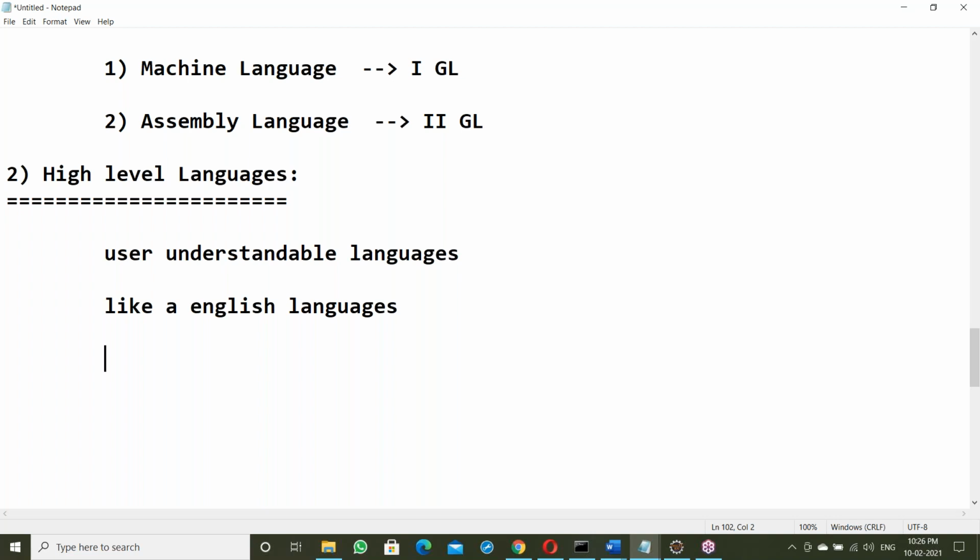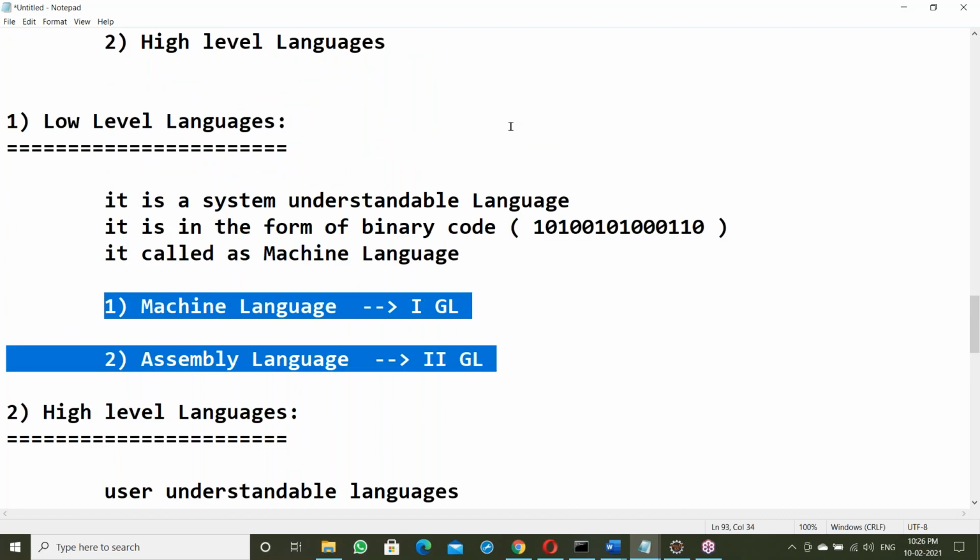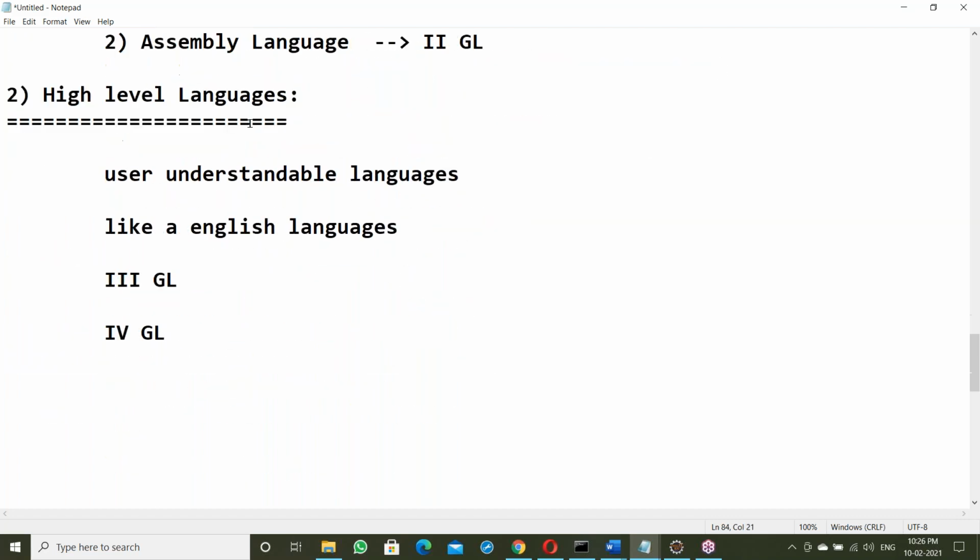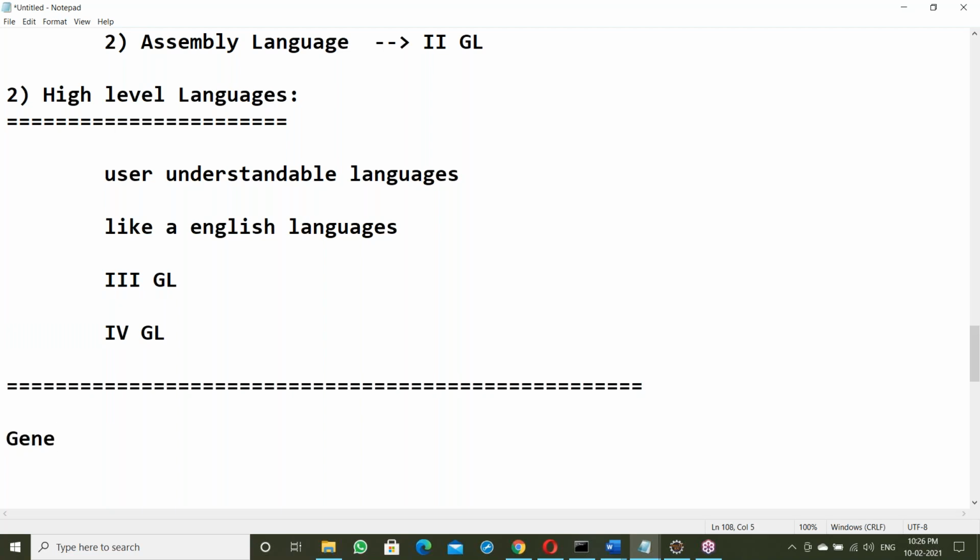In high level language we also have third GL and fourth GL. Totally there are 4 generations of language. First GL and second GL come under low level languages. Third GL and fourth GL come under high level languages. Let us see about generations of languages.